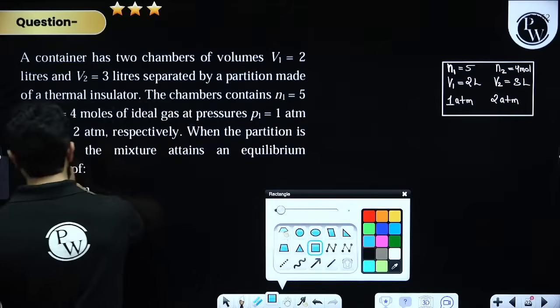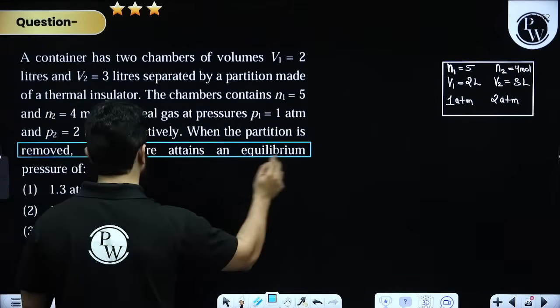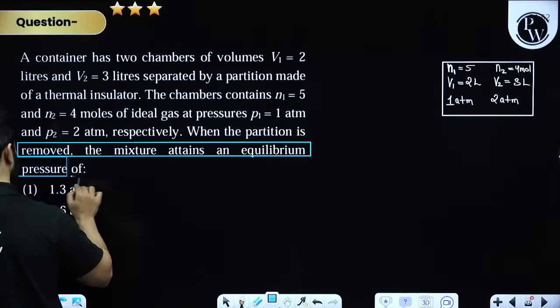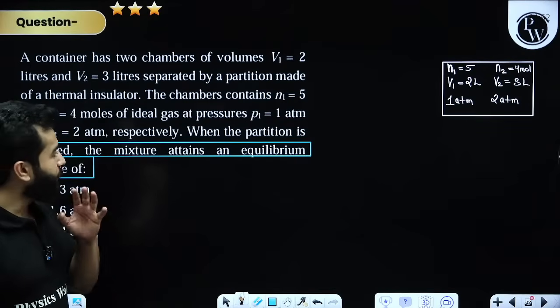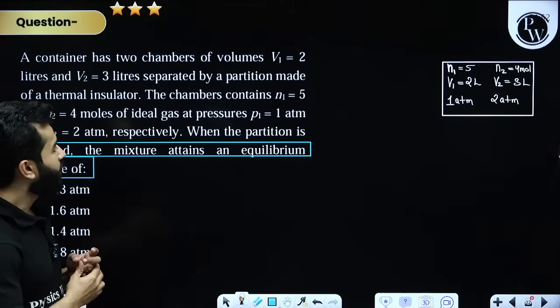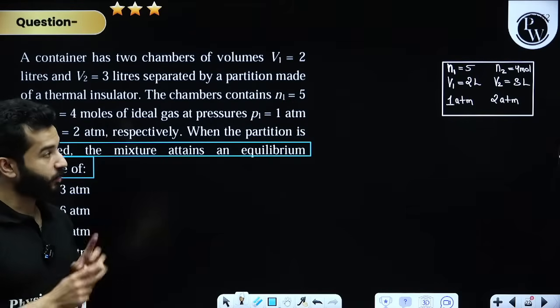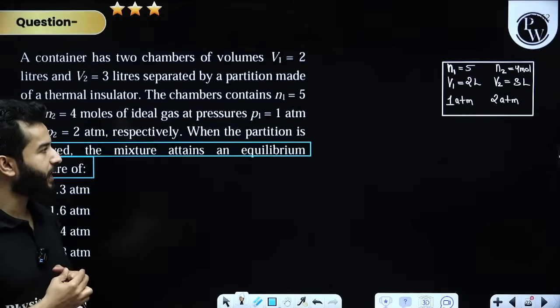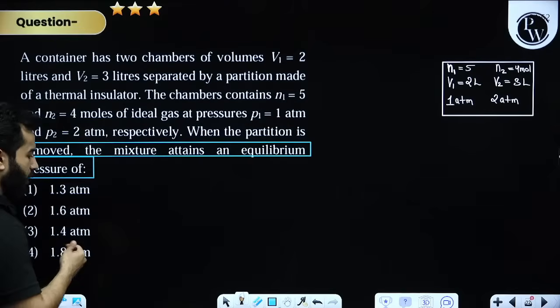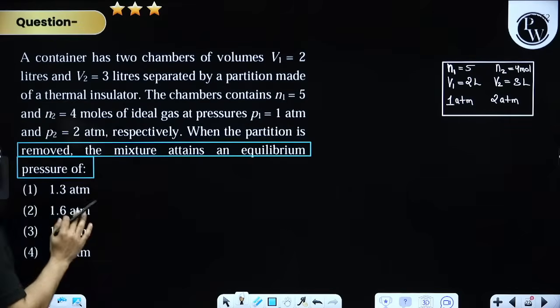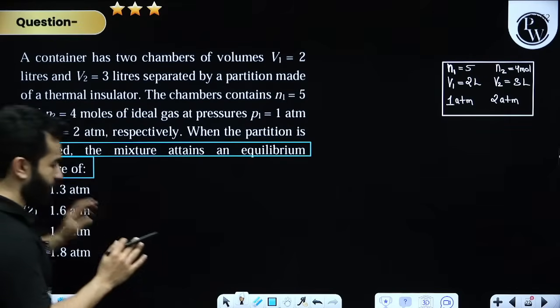Now, the question is certainly confusing, and I'll tell you why. First of all, we simply can't say that temperature will remain constant, because temperature is not constant for these two gases. But when mixing happens, we will assume one thing.